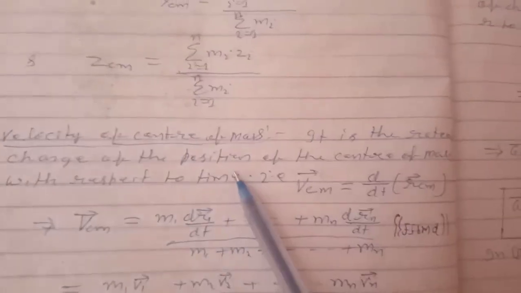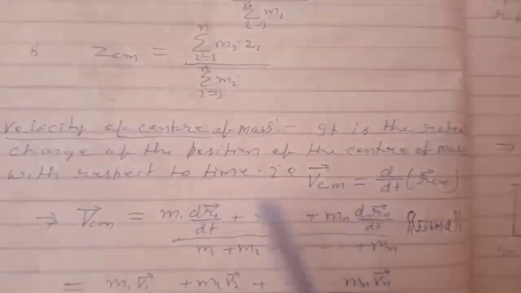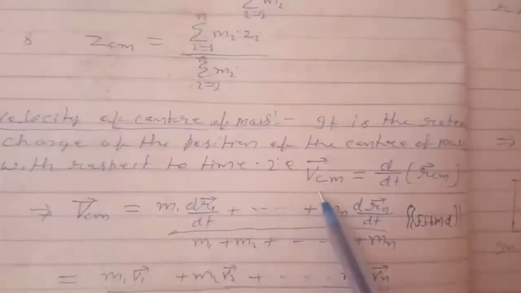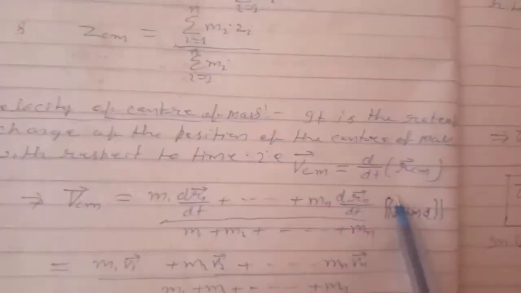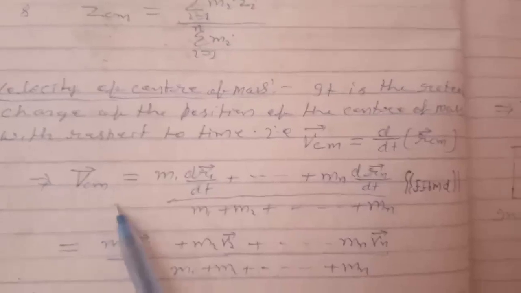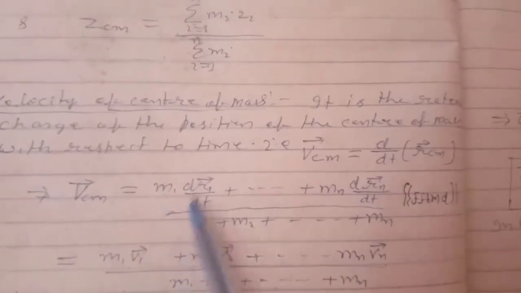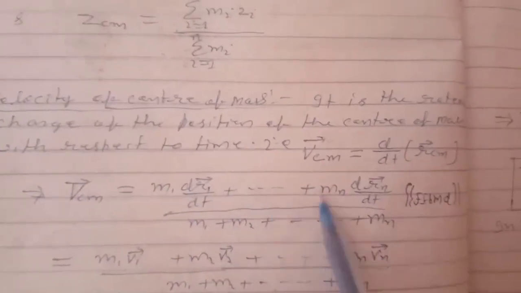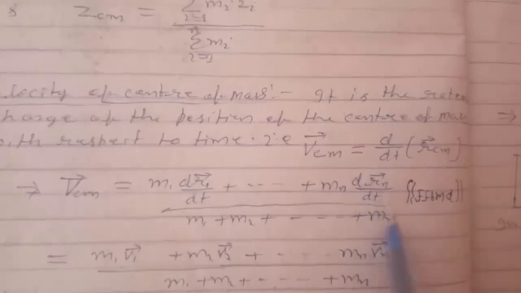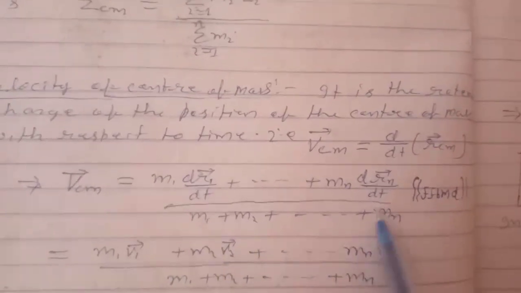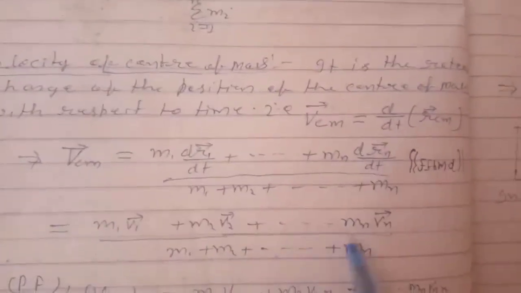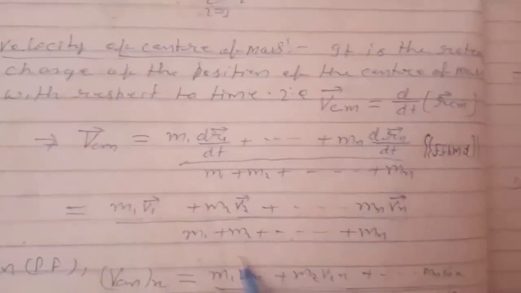Now, velocity of center of mass. It is the rate of change of the position of the center of mass with respect to time. That is, V_CM equals d/dt of R_CM. This implies V_CM vector equals M1 dr1/dt plus plus Mn drn/dt divided by M1 plus M2 plus Mn, equals M1 V1 plus M2 V2 plus Mn Vn divided by M1 plus M2 plus Mn.